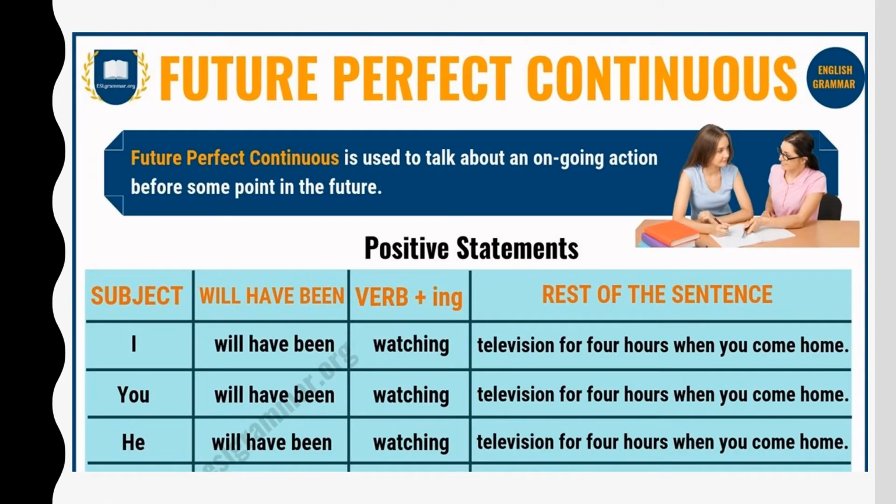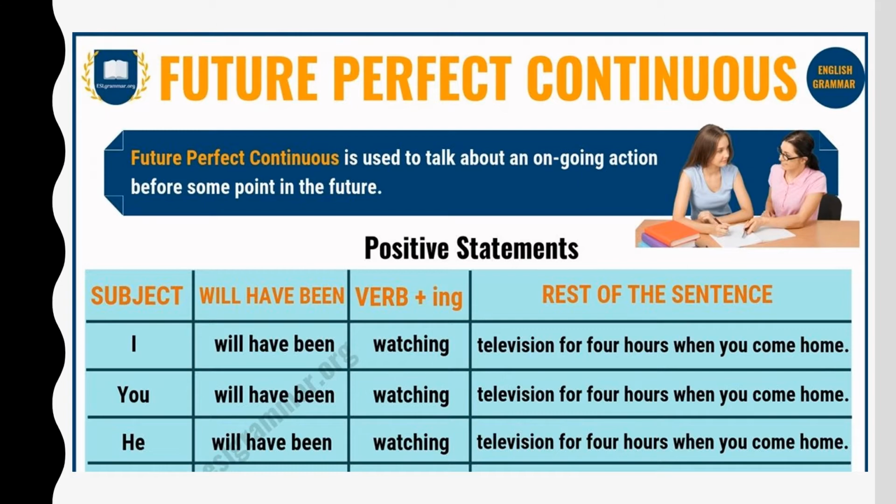Come to the last one, future perfect continuous tense. This simply means an ongoing action is being talked about at some point in the future when a certain action is completed. For example, I will have been watching television for 4 hours when you come home.